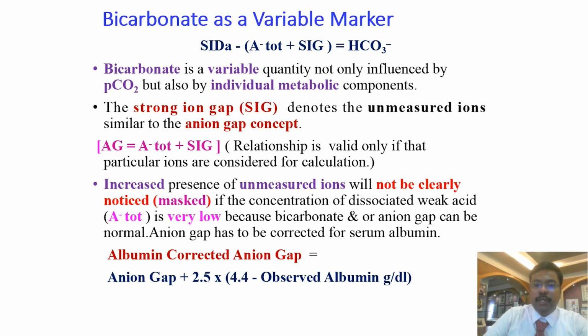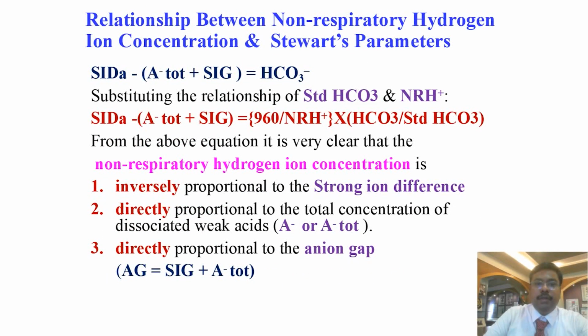So an increased presence of unmeasured ions will not be clearly noticed. It will be masked. When the concentration of dissociated weak acid is very low, the bicarbonate and anion gap can be normal. So the anion gap has to be corrected for the serum albumin. Corrected anion gap is equal to anion gap plus 2.5 times 4.4 minus observed albumin in gram per deciliter.